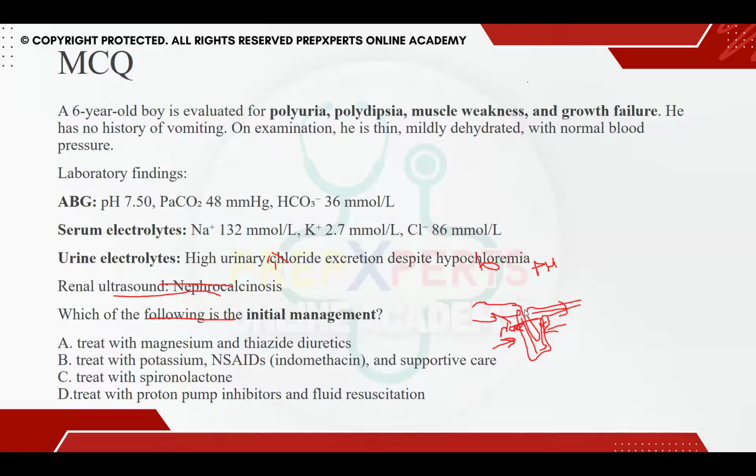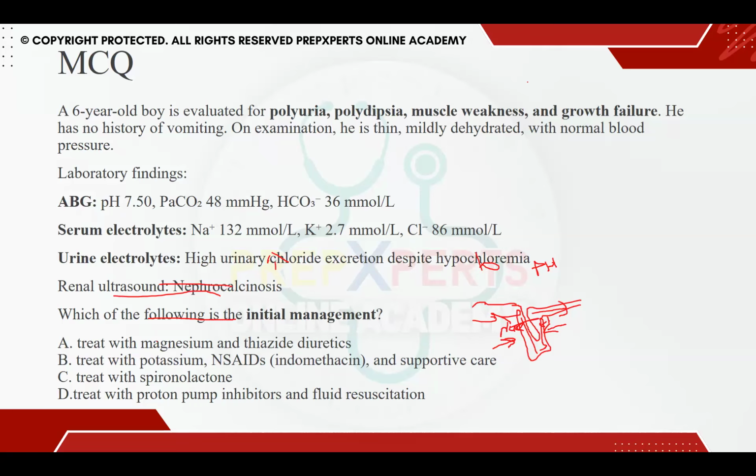Anything? RTA is a very close differential for this condition. But think about something else. We just discussed renal tubular acidosis, and we did talk about that in RTA, there is a non-high anion gap metabolic acidosis.